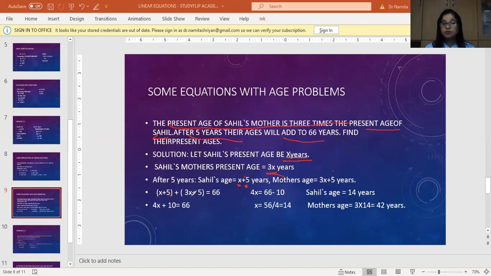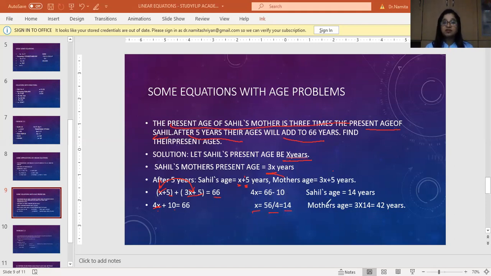x plus 5 plus 3x plus 5 equals 66. Now I'm going to take the x's together. x plus 3x gives me 4x, plus 5 plus 5 equals 10, equals 66. I'll maintain 4x on the left-hand side and take 10 to the other side: 66 minus 10. So x will be 56 divided by 4, which is 14. x was Sahil's age. So Sahil's present age is 14.